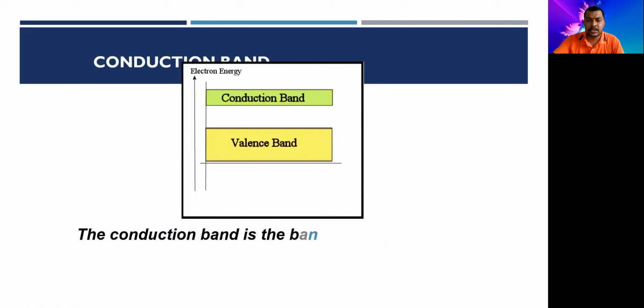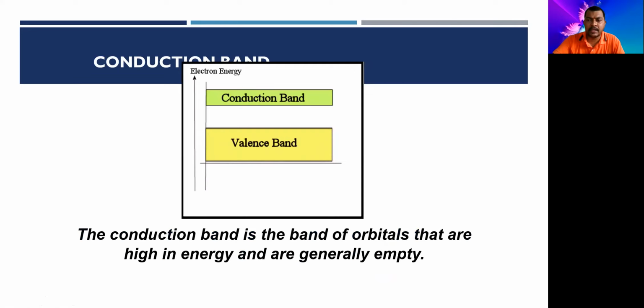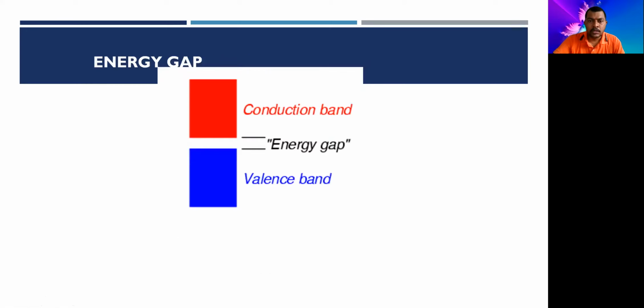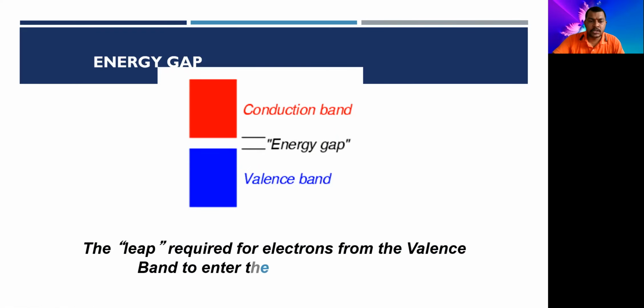And what is a conduction band? The conduction band is the band of orbitals that are high in energy as compared to the valence band and are generally empty. They are empty, right? So there are no free electrons in the conduction band. But when the valence band electrons gain some energy and jump into the conduction band, right? It is the band that accepts the electrons from the valence band. Good. So conduction band, and this is the energy gap, and this is what I told you yesterday on the board, right? So the leap required for the electrons from the valence band to enter the conduction band, that is to jump from this valence band to conduction band.